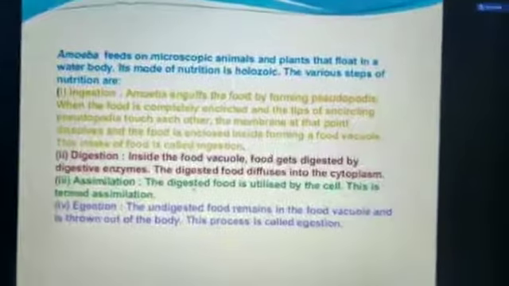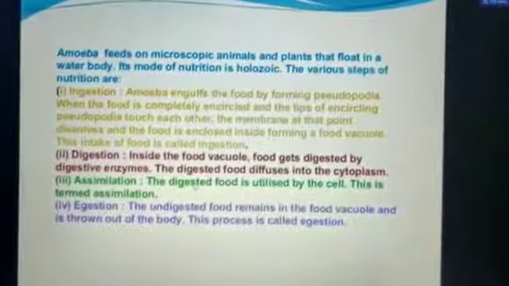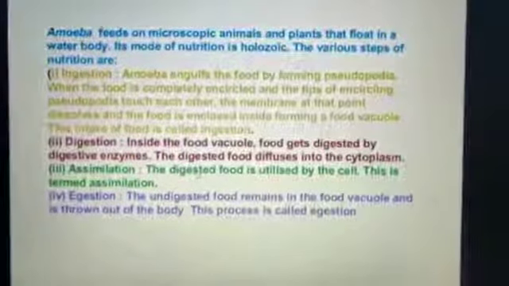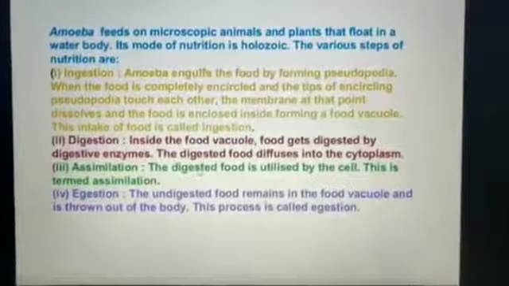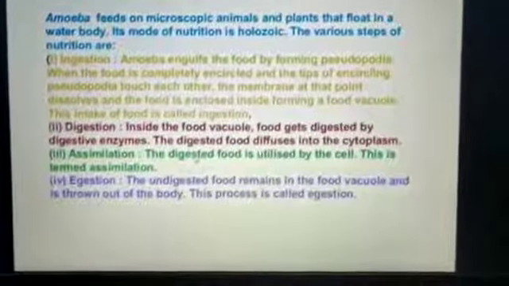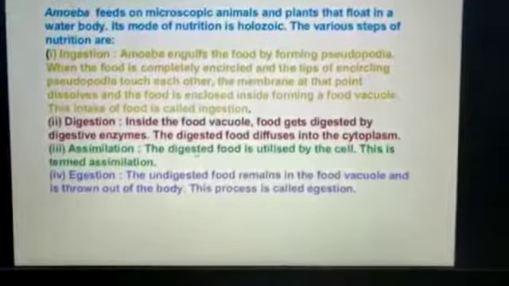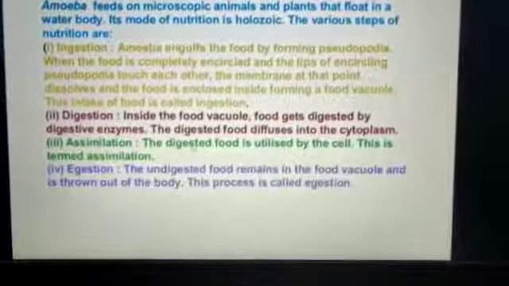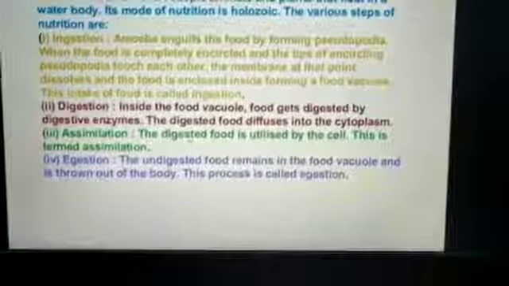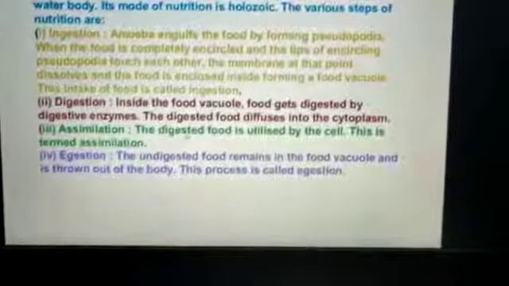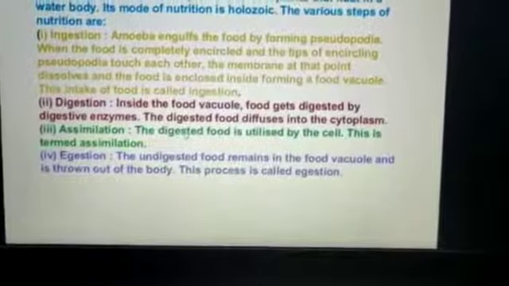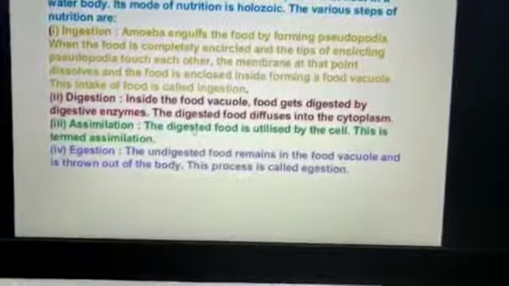Now these are the notes. Amoeba feeds on microscopic animals and plants that float in a water body. Its mode of nutrition is holozoic. The various steps of nutrition are, first, ingestion. Amoeba engulfs the food by forming pseudopodia. When the food is completely encircled and the tips of the encircling pseudopodia touch each other, the membrane at that point dissolves and the food is enclosed inside, forming a food vacuole. This intake of food is called ingestion.